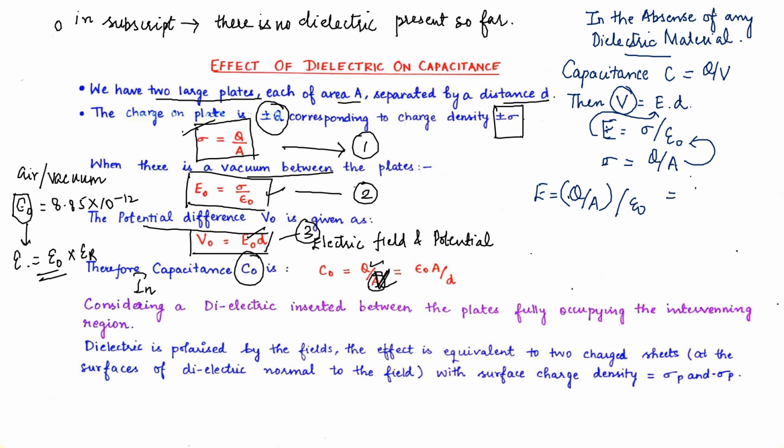It will give us Q upon A epsilon naught, and then this value will be substituted in this equation. We will get V equals Q upon A epsilon naught into D. Okay, we have got the value of potential.